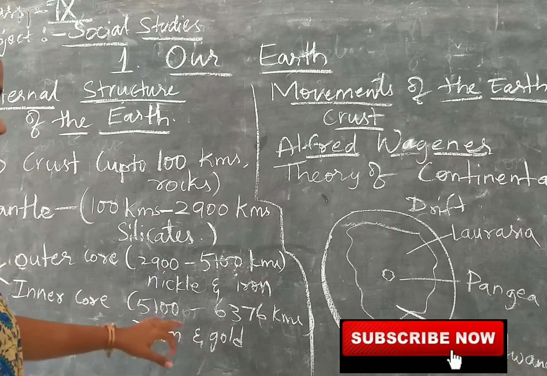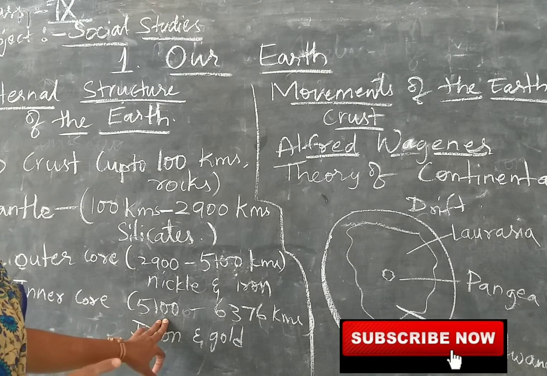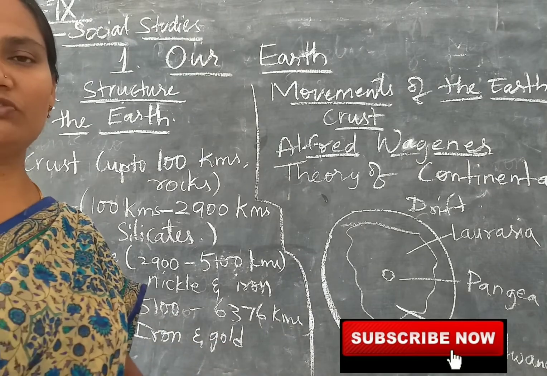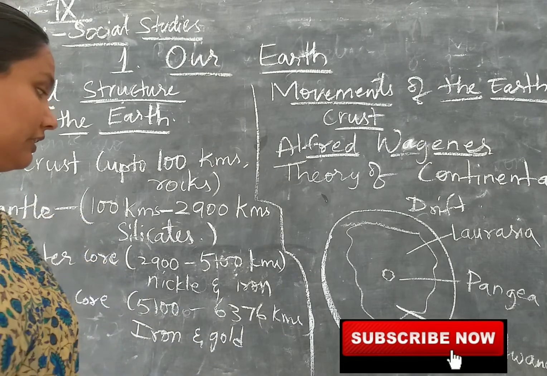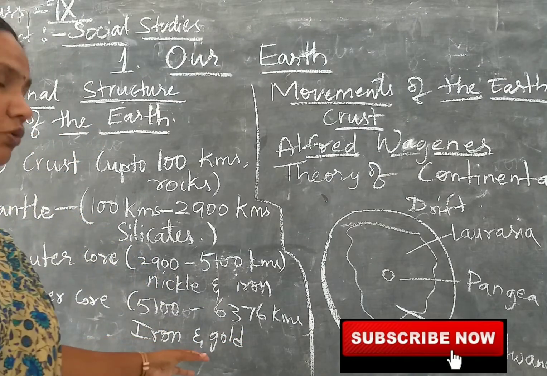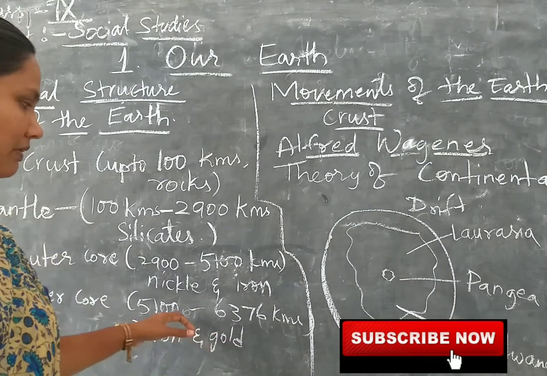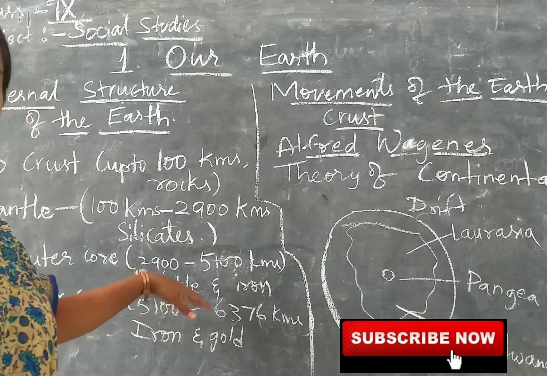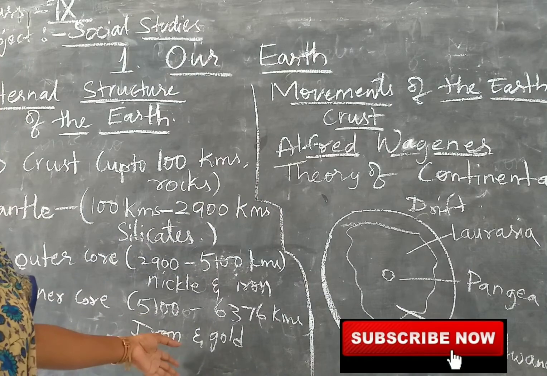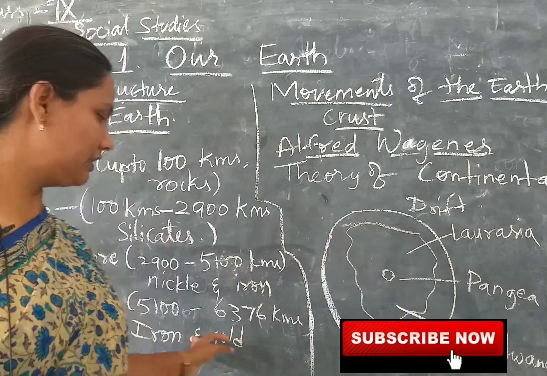That is why they are in the last, innermost layer of the Earth, and here they are in liquid form, children. They are not in solid form. Now you may be having a doubt: then how do we get gold and iron from here? Yes, from here only we get gold and iron, but when the volcanoes burst, when the earthquakes come, at that time this gold and iron come out from the inner layer.